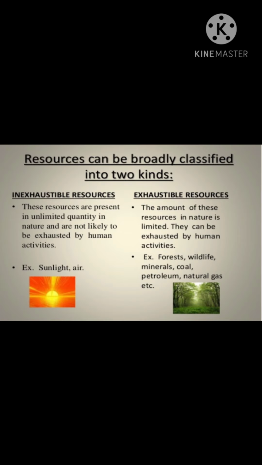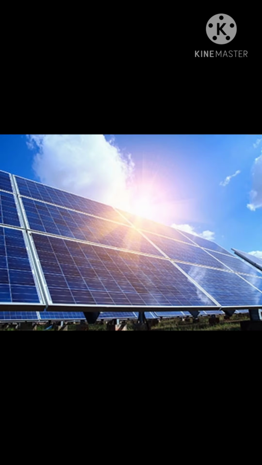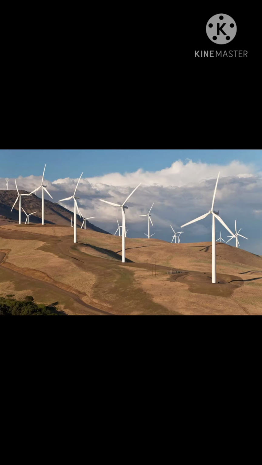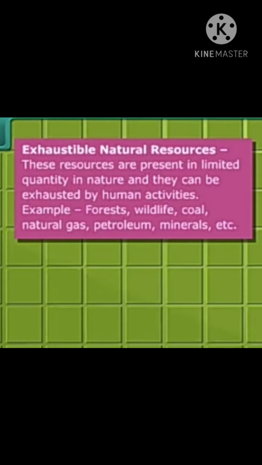Inexhaustible resources are present in unlimited quantity in nature and are not likely to be exhausted by human activities. For example, sunlight and air. The second one is exhaustible. These resources are present in limited quantity in nature and they can be exhausted by human activities. For example, forest, wildlife, coal, natural gas, petroleum, minerals, etc.